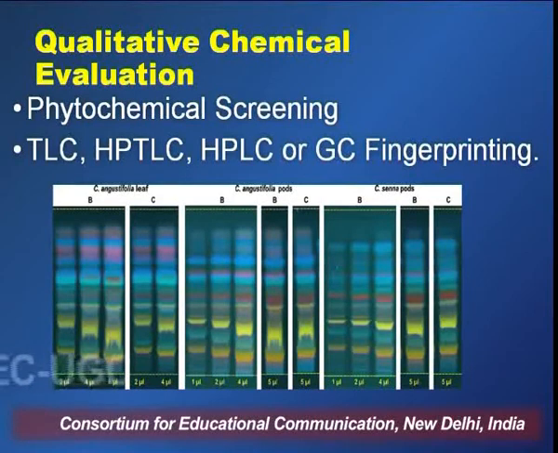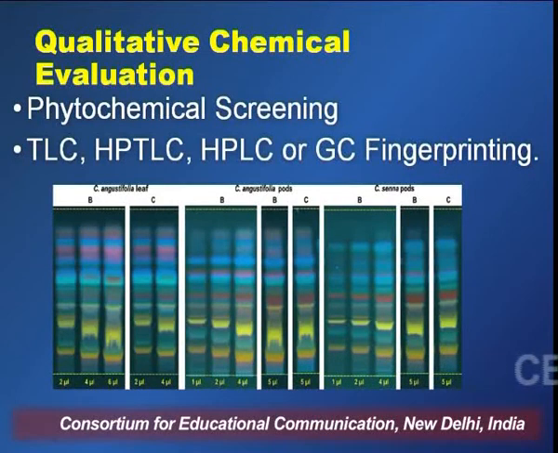Now, qualitative chemical analysis or evaluation can also be done on the basis of fingerprint profiles. It is said that two plants cannot have the same chromatographic profile, and therefore these chromatographic profiles are known as fingerprint profiles. So different fingerprint profiles, either of TLC, HPTLC, HPLC or GC, are used for qualitative analysis or evaluation of the crude drug.